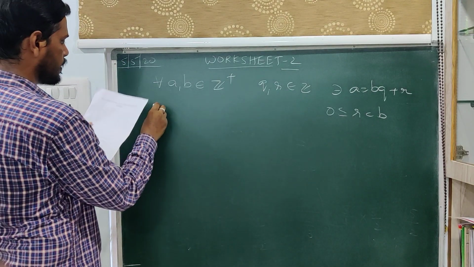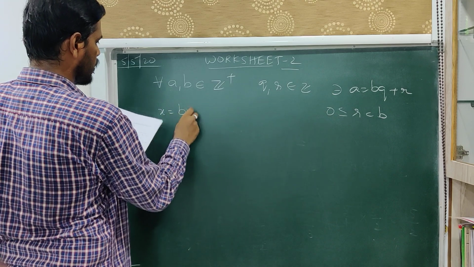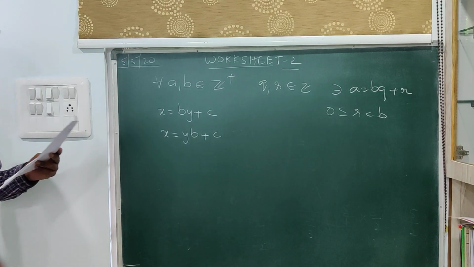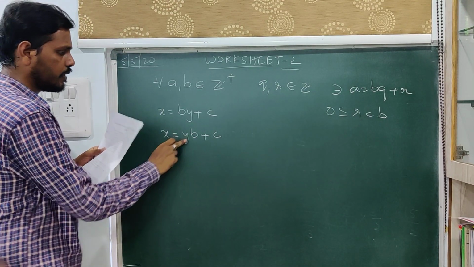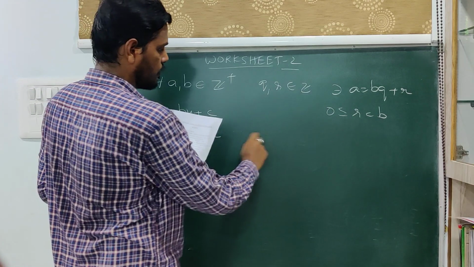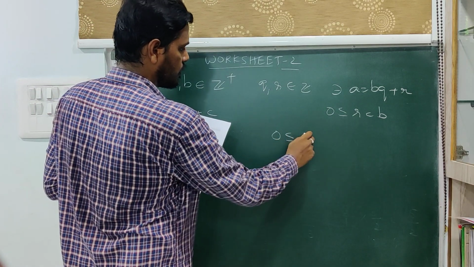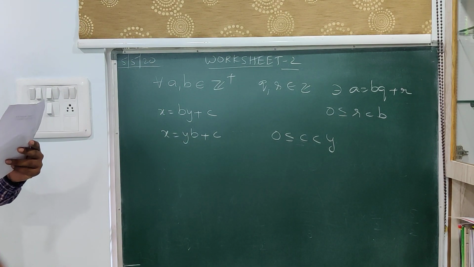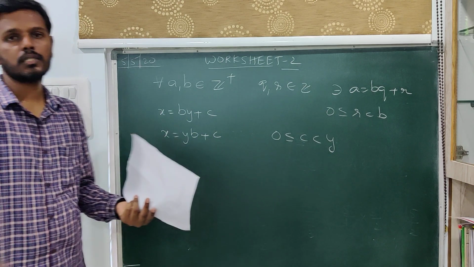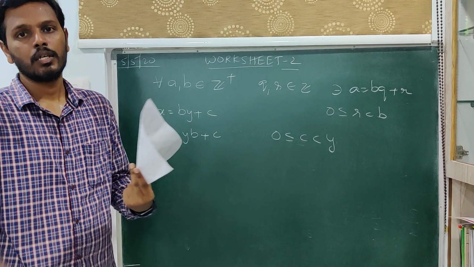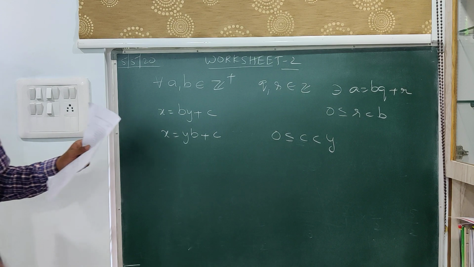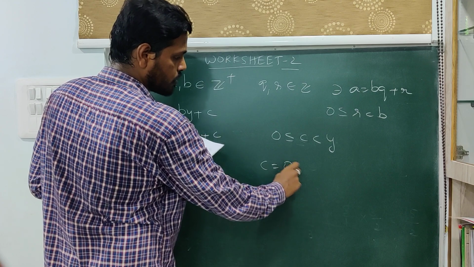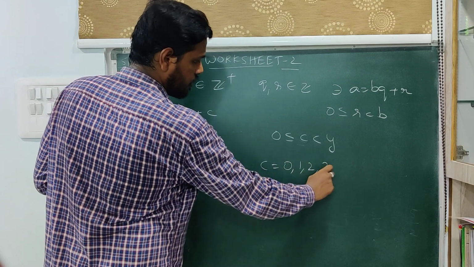So see, this is the expression x is equal to by plus c. Now this is the same as yb plus c, and here b is y, so c should always be less than y. Now the possible values of c are the first 5 non-negative integers, in the sense the integers which are not negative. So it starts from 0, 1, 2, 3, 4, and so on. Now c is the first 5 non-negative integers, which means c takes the values 0 or 1 or 2 or 3 or 4.